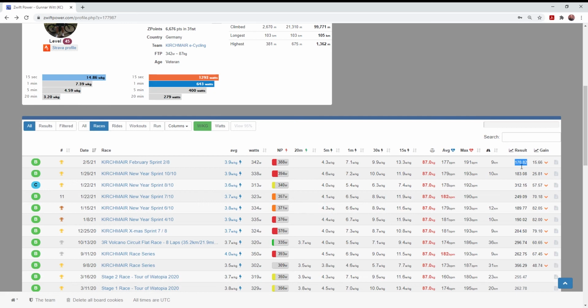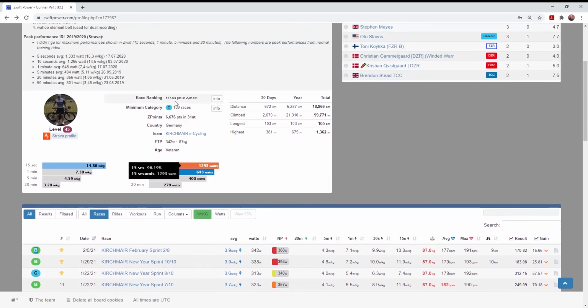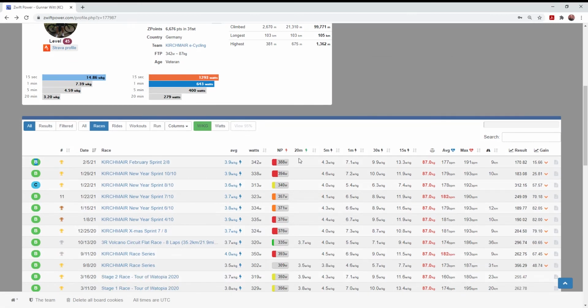You increase your ranking when you beat racers who are ranked higher than you. So naturally, beating racers in the B category, they have a better score than you. This is going to drastically increase your ranking. But yet you still get to, quote unquote, be ranked as a C racer because you don't have rides that broke 20 minutes in length and still get ranked there.